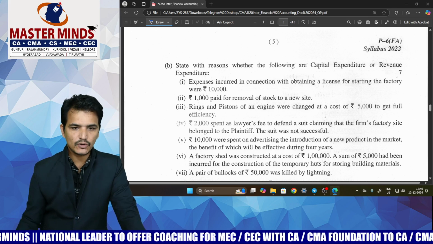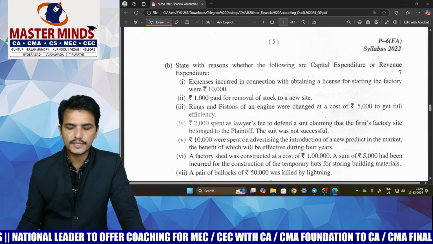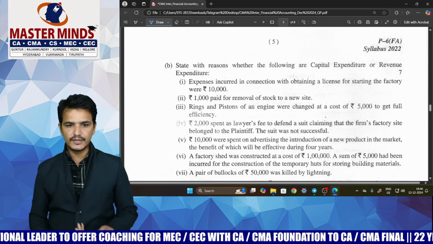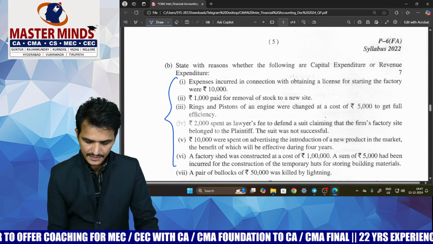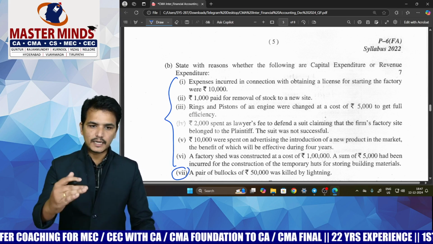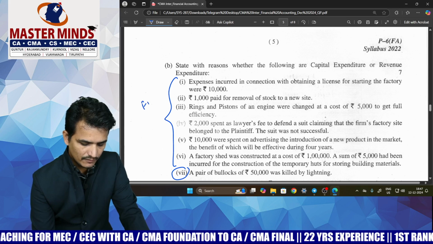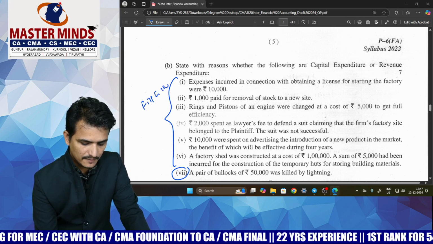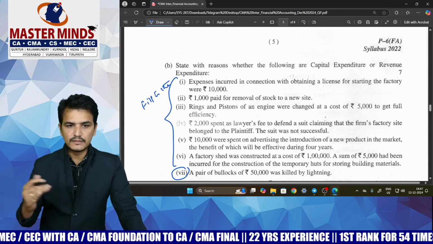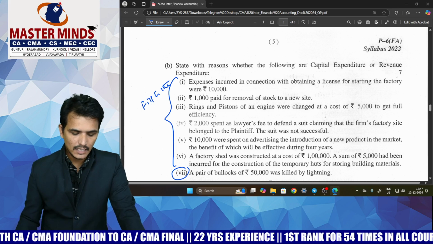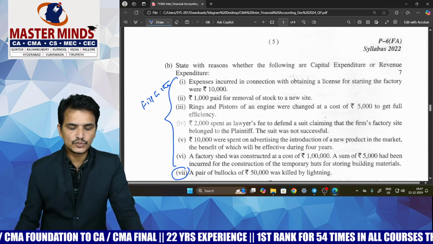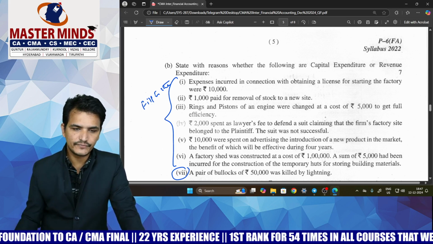So out of these following cases, which is treated as a capital expenditure and which is treated as a revenue expenditure. Actually we have covered all these points except the last 7th point, and all the remaining points are covered in our fill in the blanks which we have given at the end of the theory in our masterminds material. So if you have gone through those fill in the blanks, all these points are covered in them.